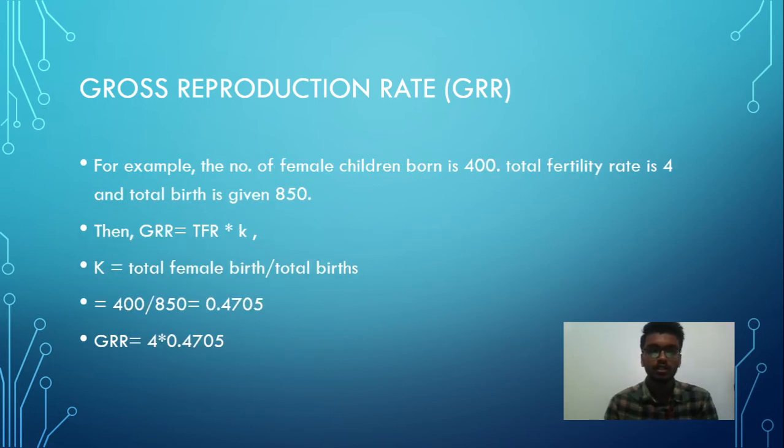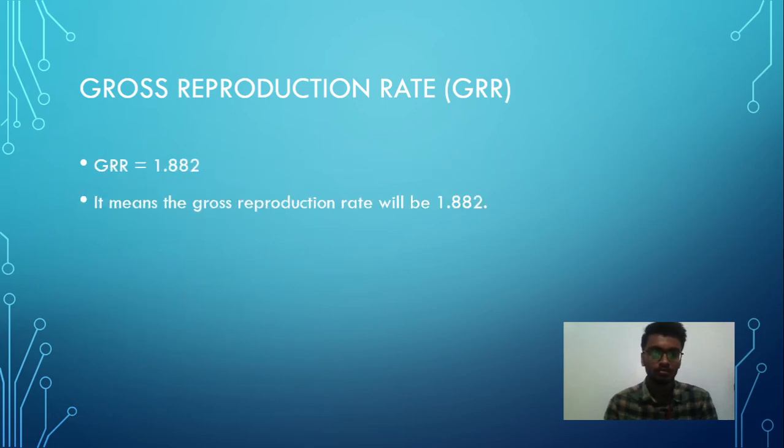For example, the number of female births is 400, the total fertility rate is 4 and the total births is 850. Then GRR equals TFR into K, where K equals total female births divided by total births, equals 400 divided by 850, which gives 0.4705. GRR equals 4 into 0.4705, which gives GRR equals 1.882. It means the gross reproduction rate will be 1.882.